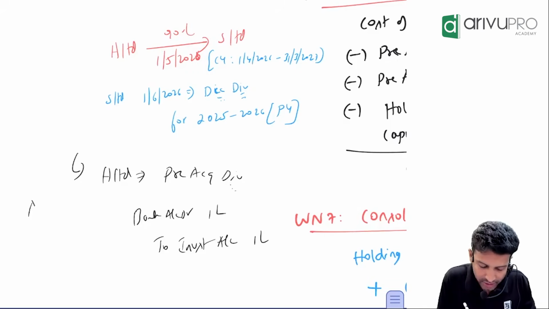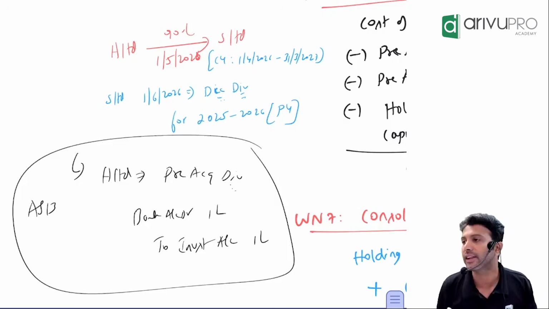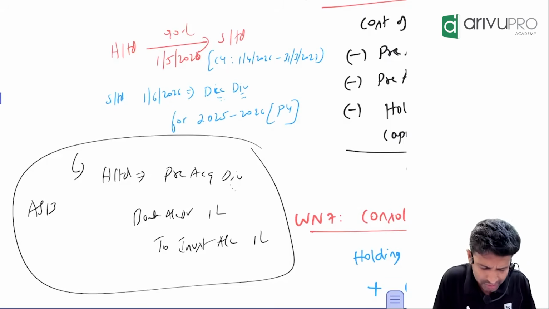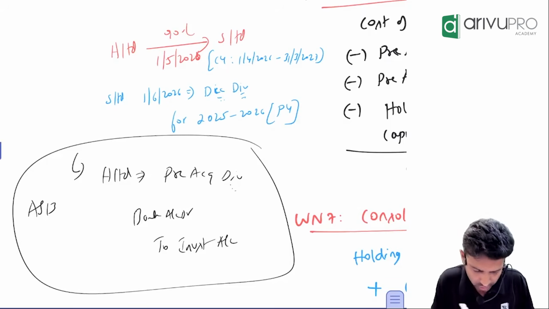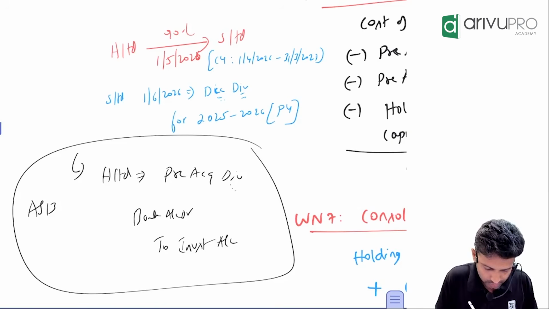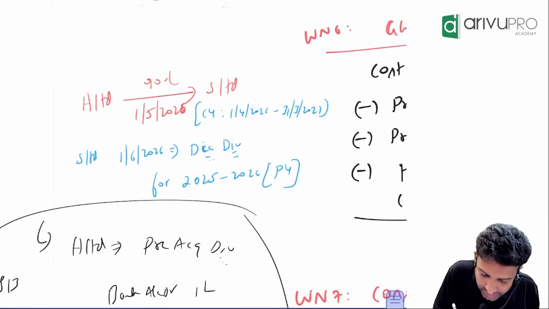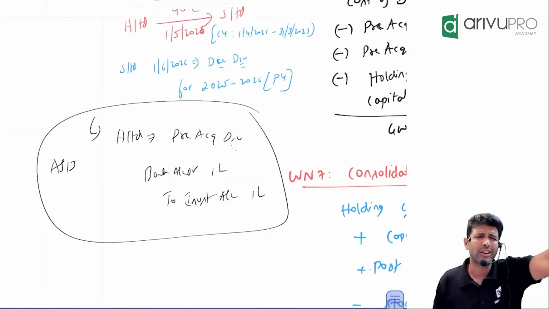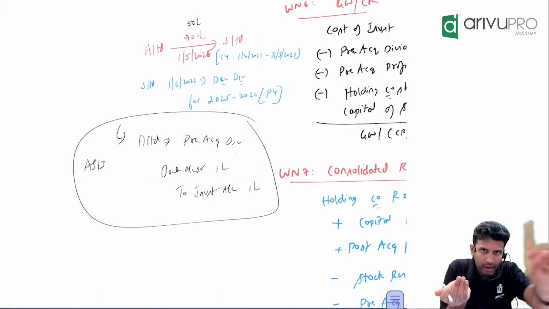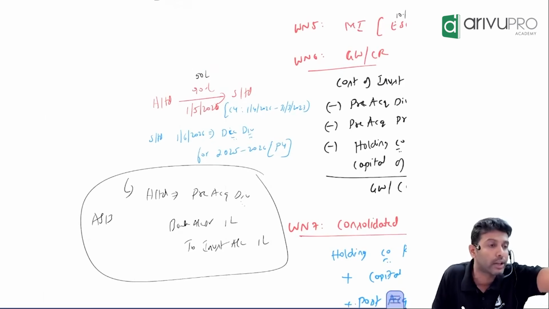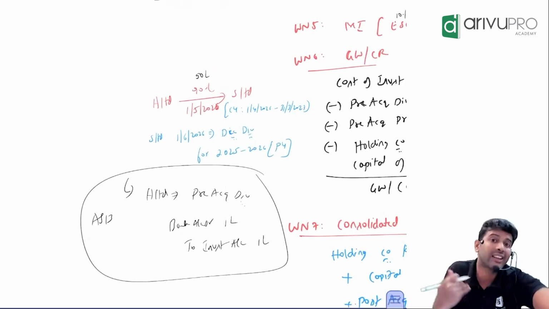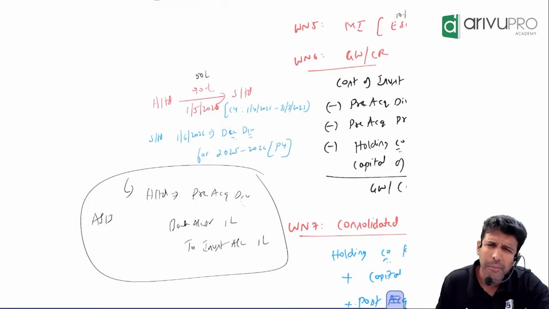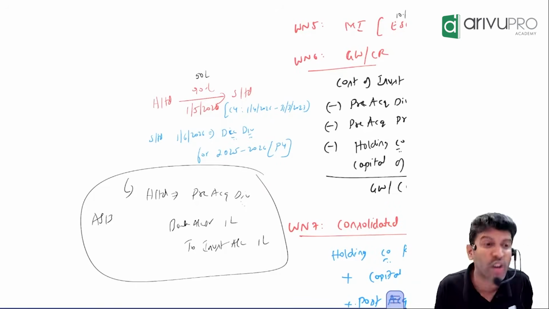This is a recommendation given by which standard? AS 13. Okay, sir, why is it saying like that? Common sense. Let's say H Limited acquired 90% shares by paying 50 lakh, and they received 1 lakh dividend. Use your common sense. On one hand, H is paying 50 lakh to get control. On the other hand, they are getting a pre-acquisition dividend of 1 lakh. Net, is the cost of the investment really 50 lakh or 49 lakh?